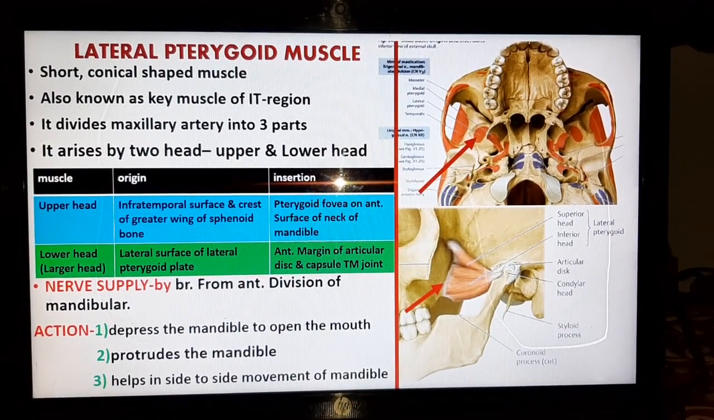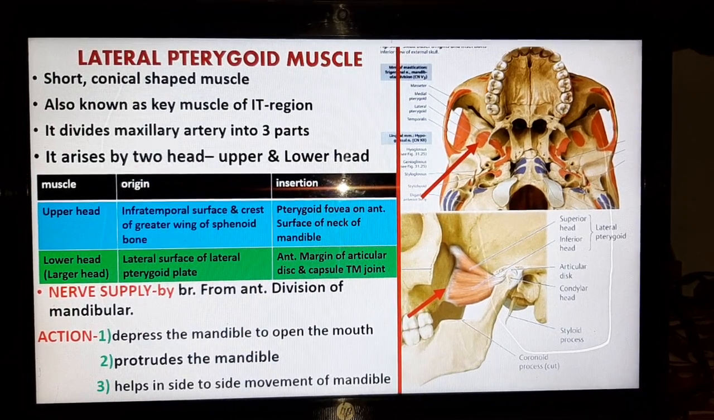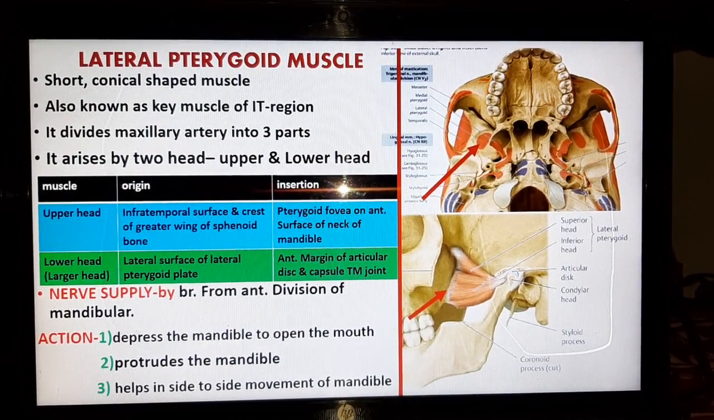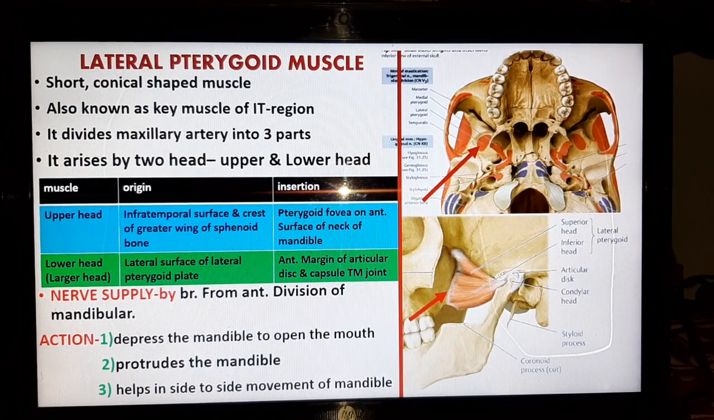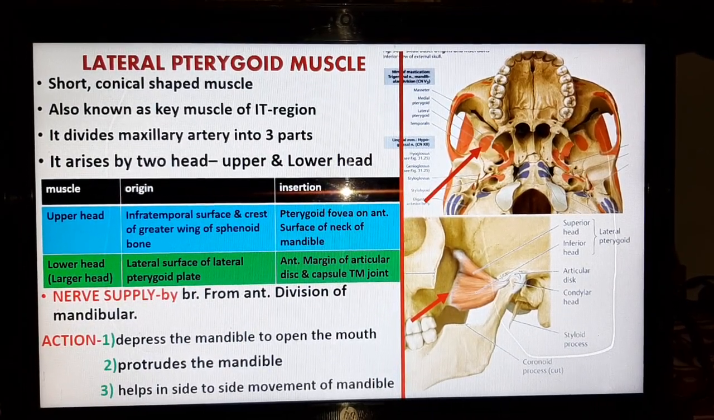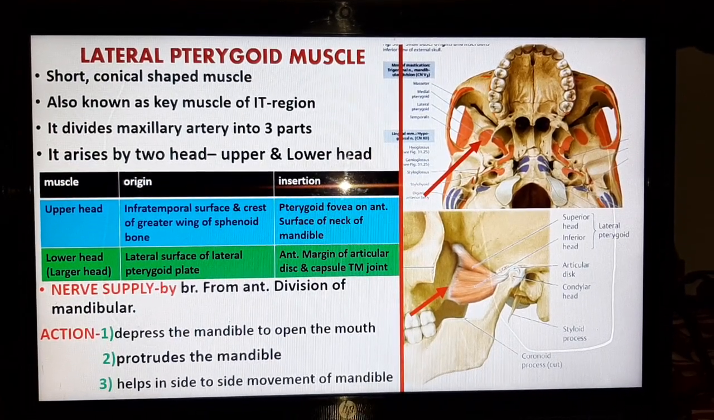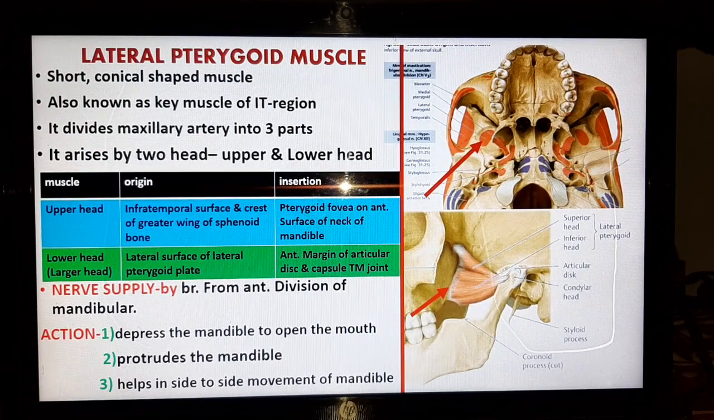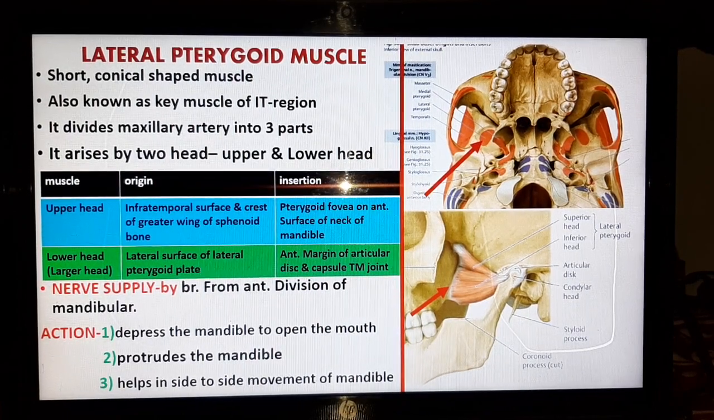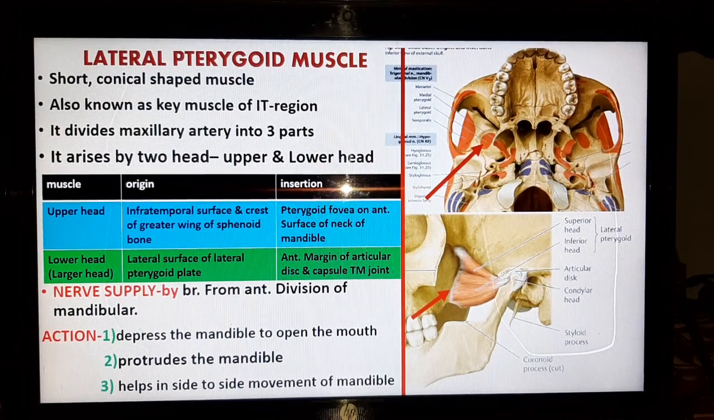Now comes to the lateral pterygoid muscle. It is a short conical shaped muscle. It is also known as the key muscle of the infratemporal region because it divides the maxillary artery into three parts. It arises by two heads, upper head and lower head. Its lower head is the larger one. Now comes to origin, insertion, nerve supply and action.